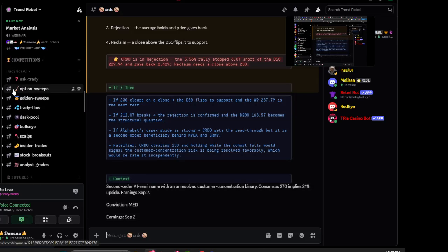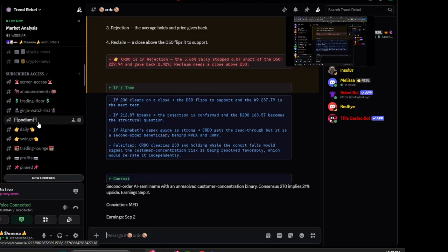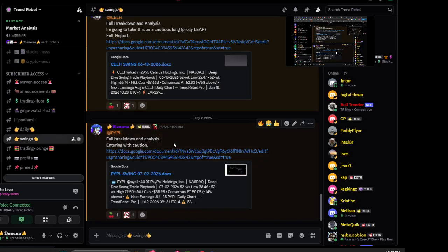Now we're going to go back up to where I was, which was on the daily. Swings: I try to do one or two a week for swing trades. These are deep analyses for individual tickers. I owe you guys a couple of these, but they take an incredible amount of resources to put together.